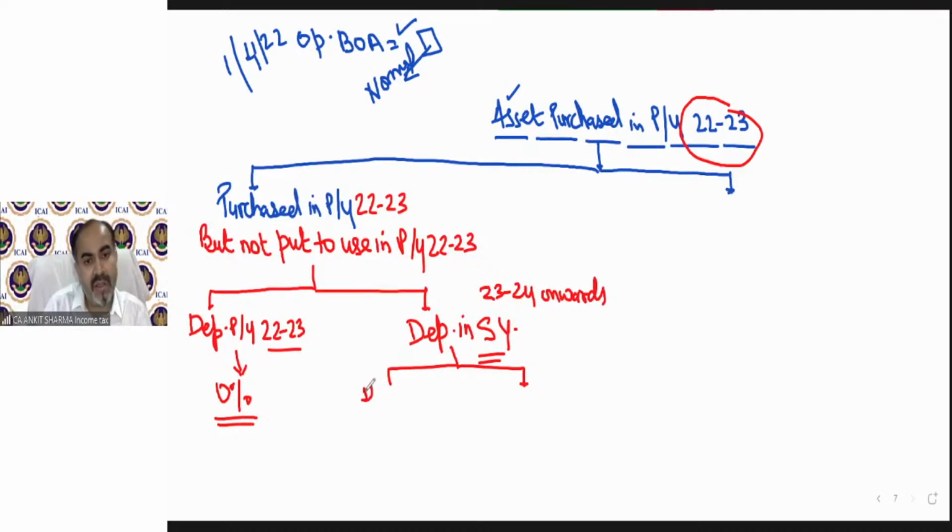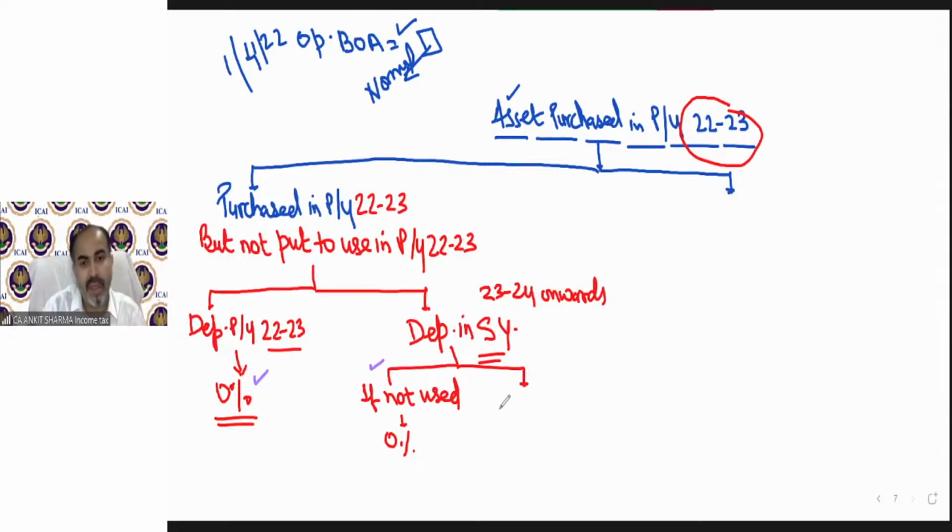If it is not used in subsequent year also, no depreciation until the asset is put to use. So if in previous year 22-23 it is not put to use, no depreciation. If in subsequent year again it is not put to use, there will be no depreciation until it is put to use.